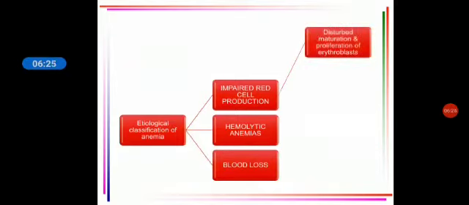So when will you get reduced red cell production? That is seen when there is a disturbance in the maturation or proliferation of erythroblasts. Or the bone marrow is being replaced by other cells.